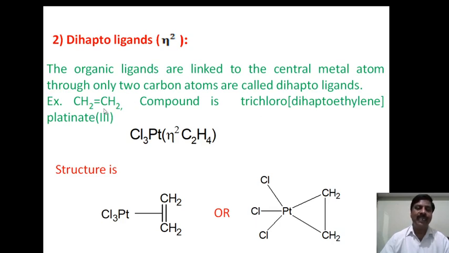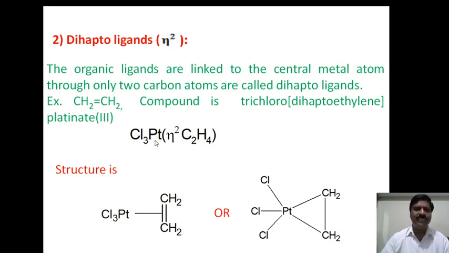An example is ethylene, and the compound taken for this example is trichloro dihaptoethylene platinate 3. This is the IUPAC name of this compound, and the structure can be written as follows.